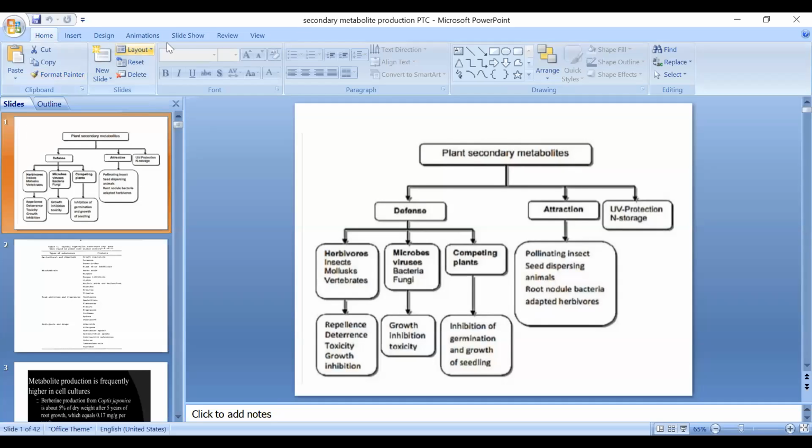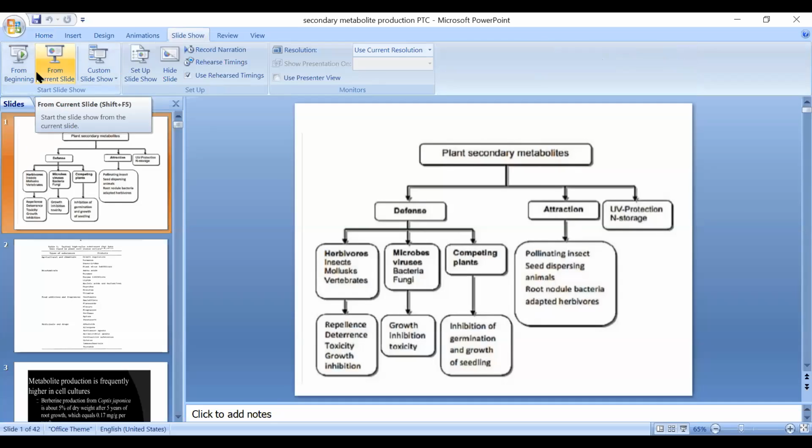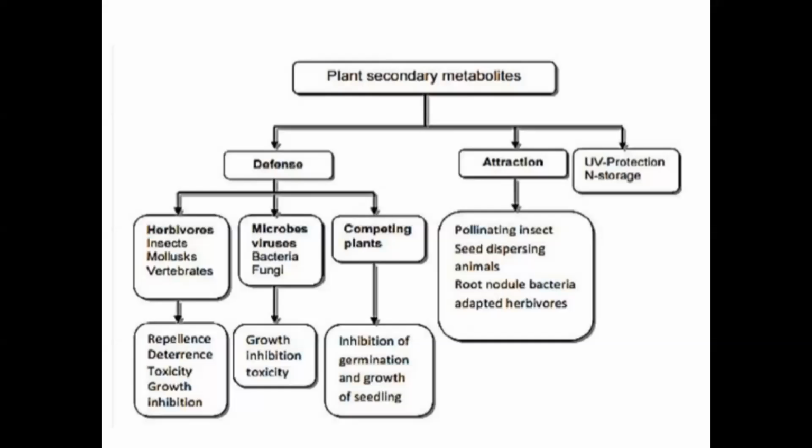So we have seen in detail about secondary metabolites. What are they? What kind of compounds are they? They are produced by microorganisms as well as plants. They are not actually useful in any way to the organisms, but their commercial value can be exploited based on the kind of the metabolite.